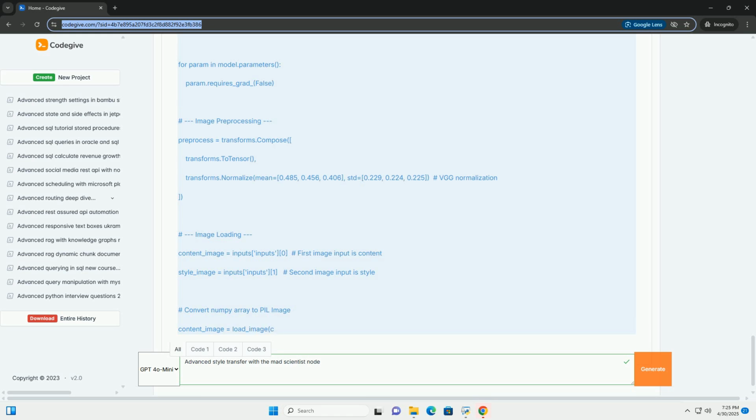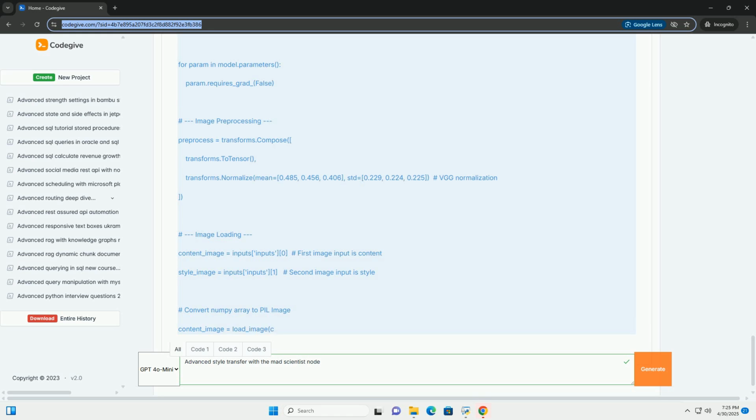3. Adaptive instance normalization, AdaIN: implement AdaIN to directly adapt the feature statistics. This is much faster than iterative optimization, but slightly more complex to implement. 4. Style blending: use multiple style images and blend their styles together. Assign weights to each style image to control their relative influence. 5. Layer specific style weights: assign different weights to the style loss for each CNN layer. This gives you finer control over the types of stylistic features that are transferred.